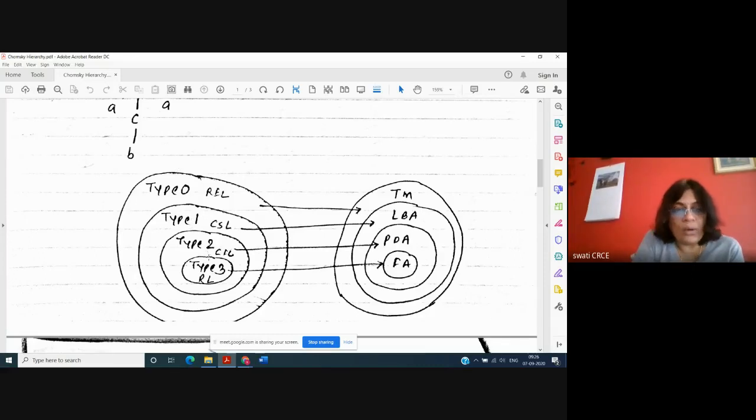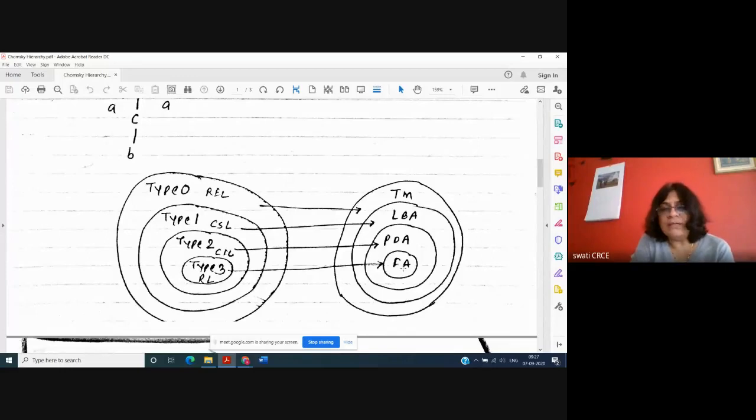Now, type 3 we have studied. Type 3 is a regular grammar, that is for regular languages, and its capacity is less. I have drawn another circle diagram. The type 3 or regular language corresponds to the machine FA.